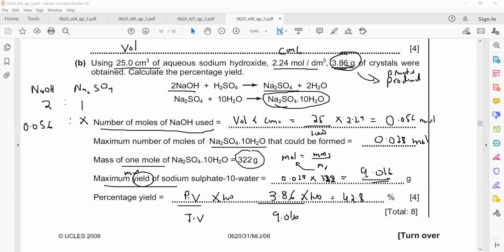So the percentage yield is the percentage of the practical amount which we are getting compared to the theoretical value. So it's the same thing, but only at the last stage when you're calculating a percentage yield, it's the practical value of a product divided by the theoretical value multiplied by 100. Is it clear, this question?